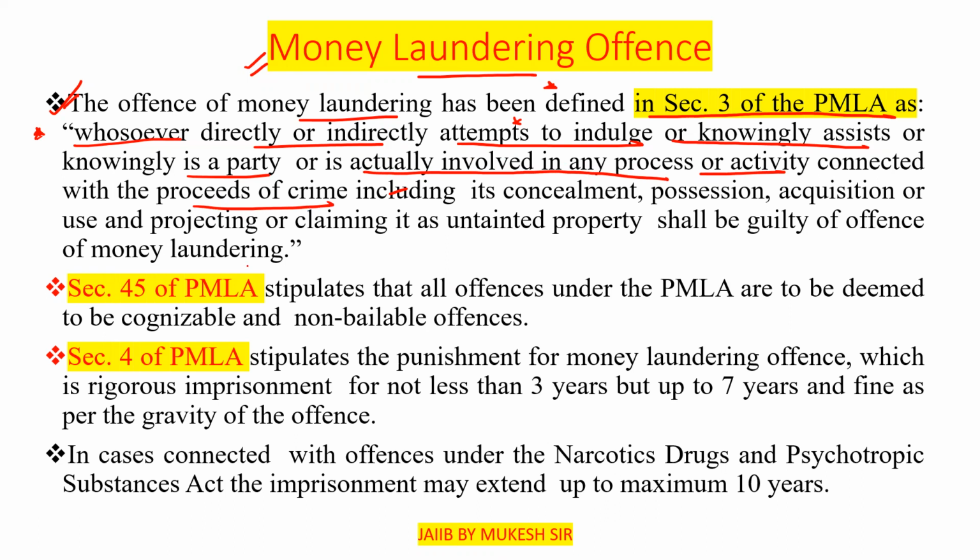whether that person is directly or indirectly involved, knowingly assists, or is a party, or is actually involved in any process or activity connected with the proceeds of crime, including its concealment, possession, acquisition, or use, and projecting or claiming it as an untainted property, shall be guilty of the offense of money laundering. Kindly remember that. Very important point.